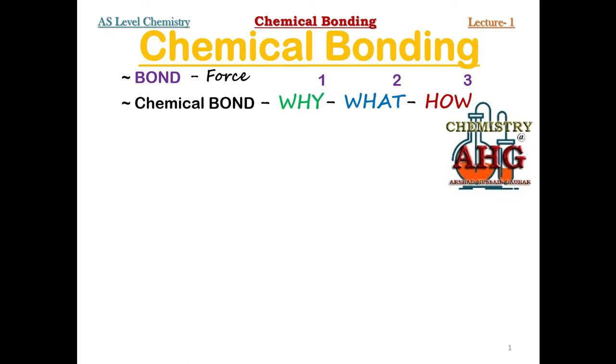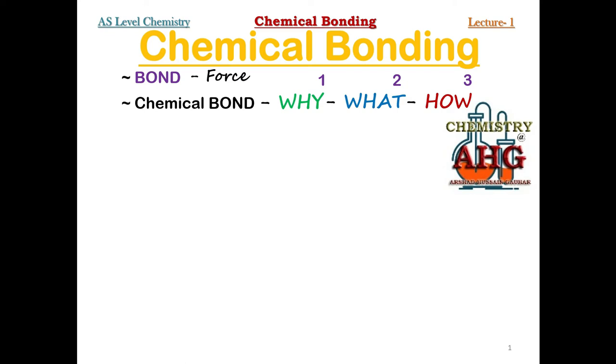Like you from your previous class, you people know which elements are stable and they do not react. Group 8 elements, noble gases, they are stable. Why they are stable? Because they have complete valence shell. So that is why an element during chemical bond formation becomes stable by completing its valence shell.